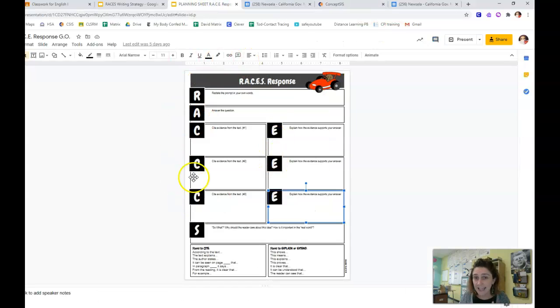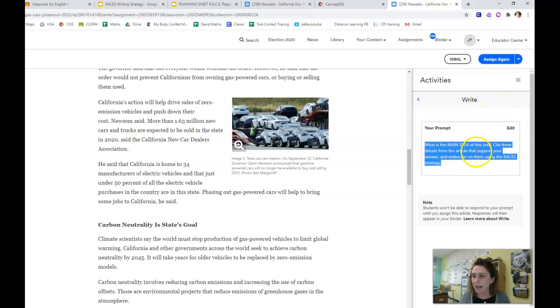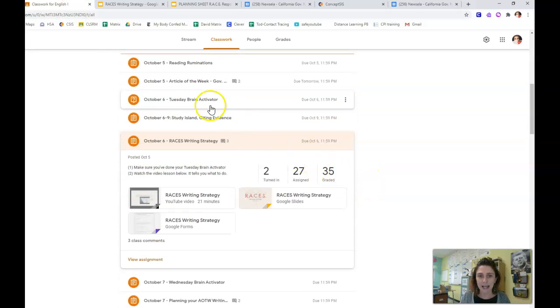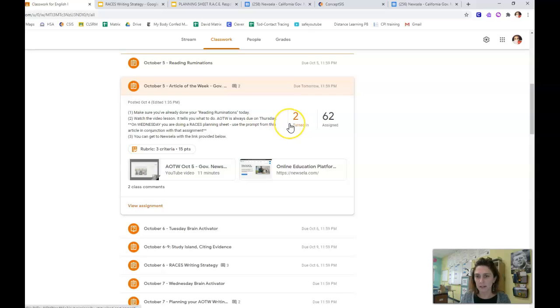Then, using today's assignment, the planning sheet, you plan your response. When you are finished planning your response, you go back here, you go into the writing, and you write it out in paragraph format. Then and only then should you be in Google Classroom clicking the link that says that you are done with this assignment.